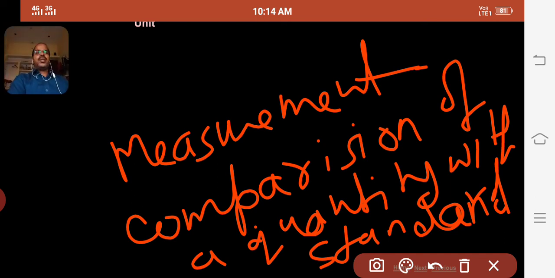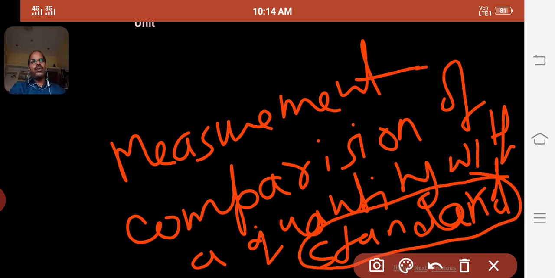The measurement is nothing but comparison of a physical quantity with the standard value of same physical quantity. What is the meaning of this? Meaning of this is we cannot compare a physical quantity with the standard value of other physical quantity. So measurement is nothing but comparison. So what is the standard value of that quantity? What do you mean by standard? This standard value of that quantity is termed as unit.